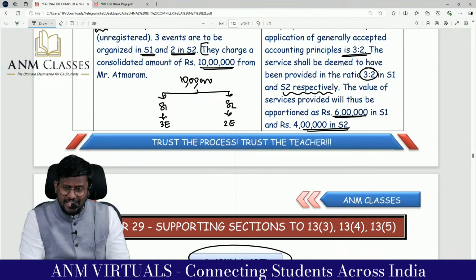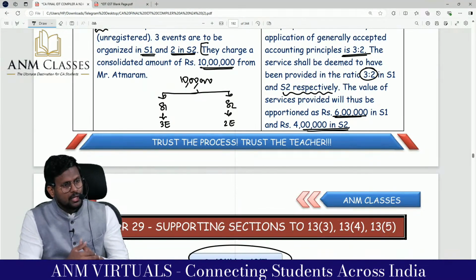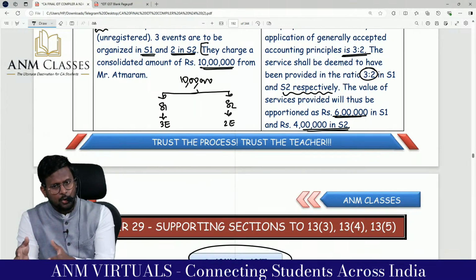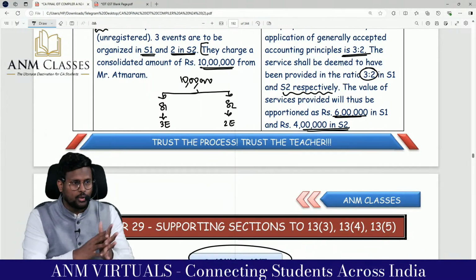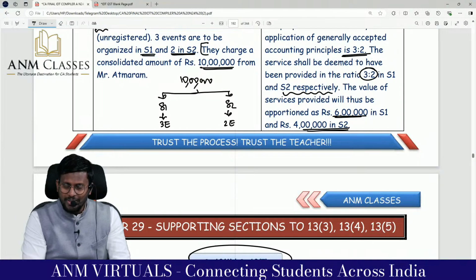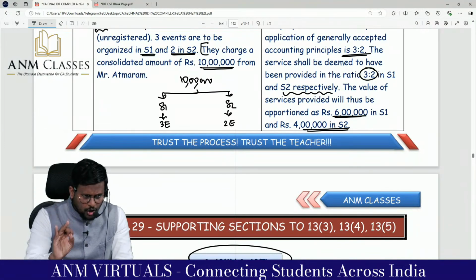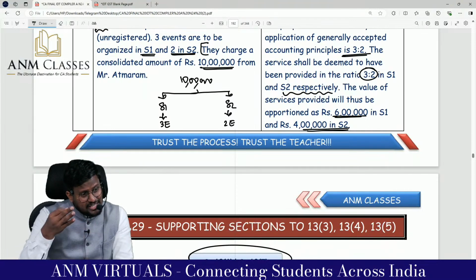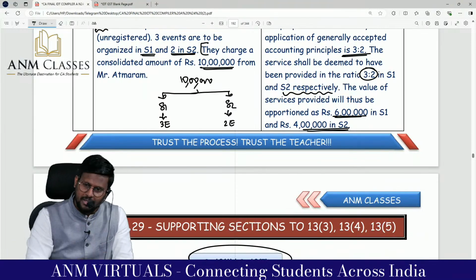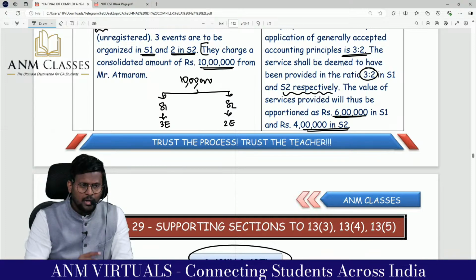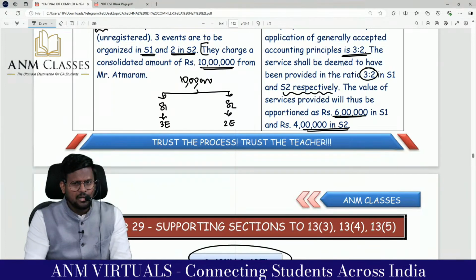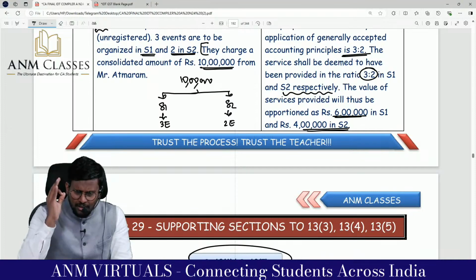Place of supply is the place where the immobile property is located or intended to be located. Comfortable? With regard to 13 subsection 5, event, organization of event, any ancillary services to the event or organization of the event. Comfortable? Place of supply is the place where the event has been held.